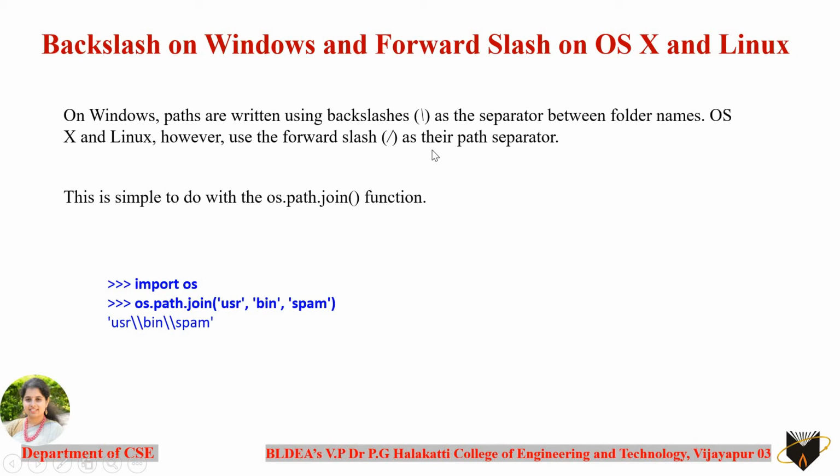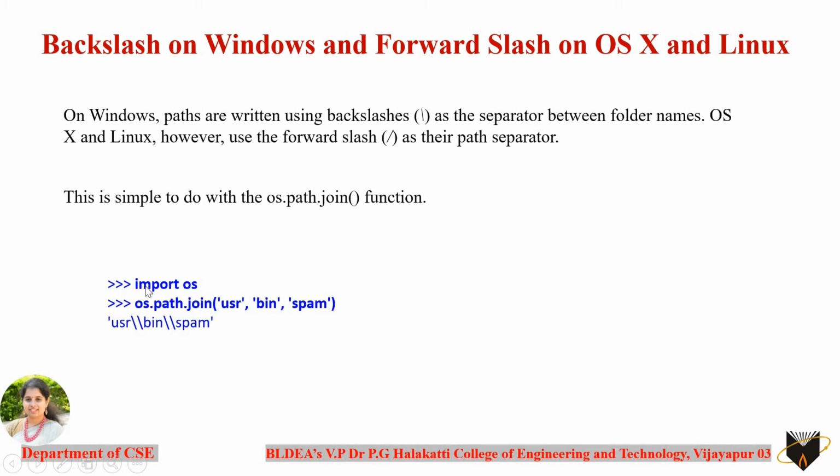If you want to write it explicitly, you need to be very careful with these slashes that are used for writing the path in the respective OSs. If you are using the Windows operating system, it should mandatorily be backslashes. If you are using the Linux operating system, it should mandatorily be the forward slash. Remembering these two is going to be a little tedious, which can be done very easily in Python. Automatically it is done with the function known as the os.path.join function.